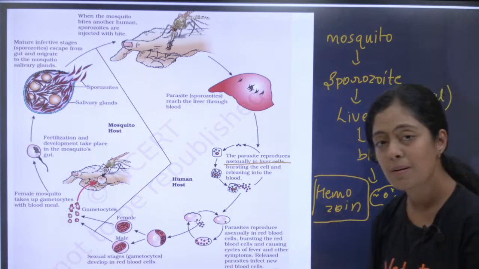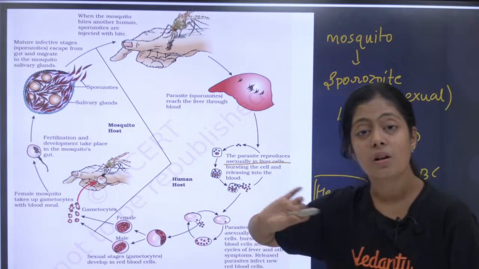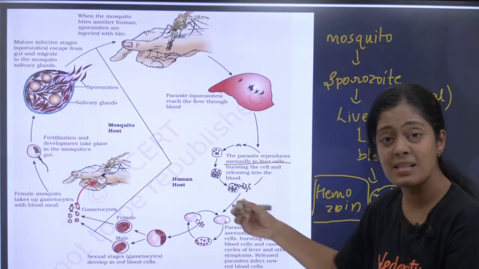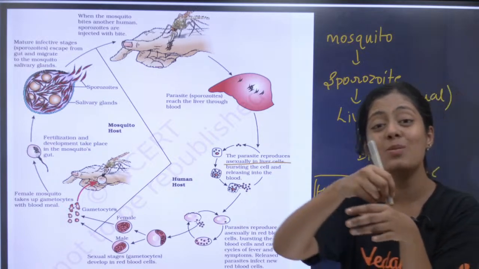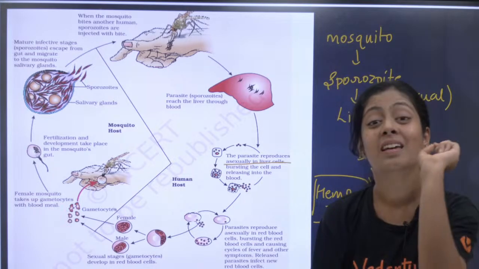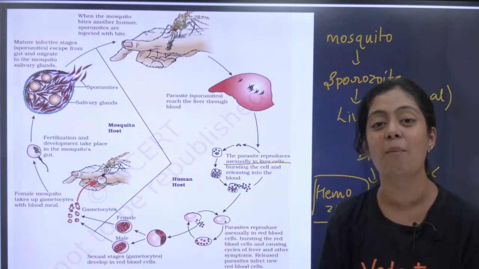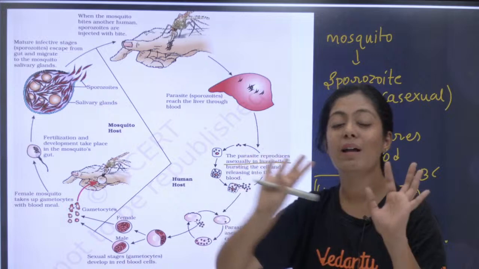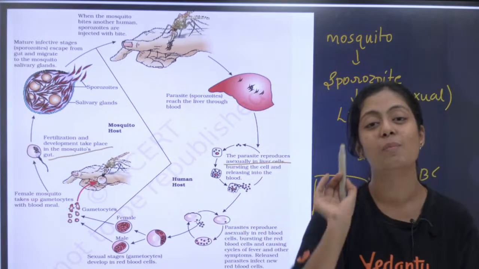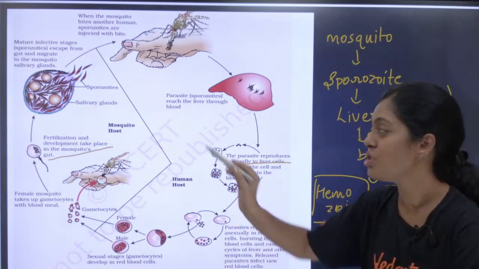Okay, now what happens, children, is you have sexual stages, that is gametocytes, resulting in the blood. Now a mosquito will again come and bite the infected person, and what will happen? The gametocytes will enter the mosquito. Fertilization happens in the mosquito. Remember that in human beings there is no fertilization of the Plasmodium gametes. It is in the mosquito where fertilization happens. Fertilization and development take place in the gut of the mosquito, especially in the salivary glands.